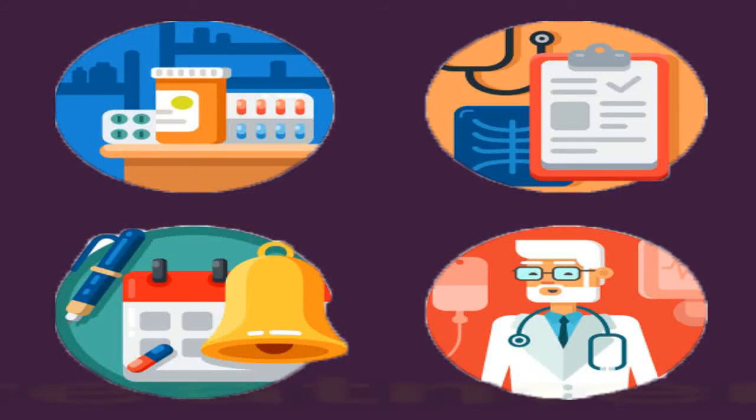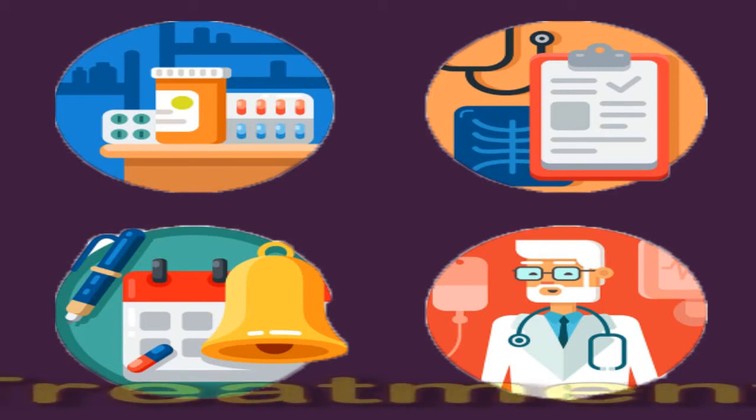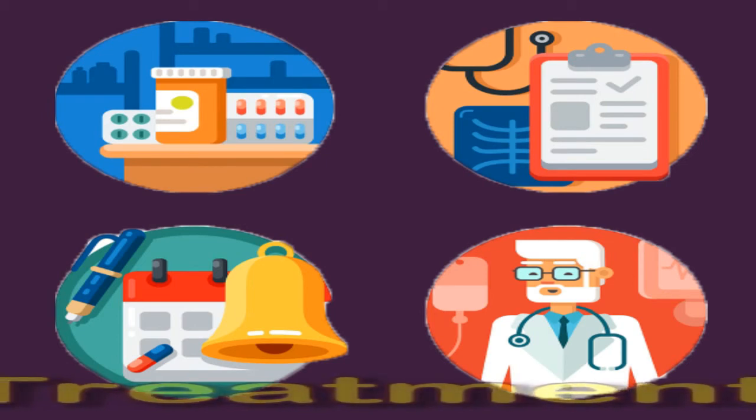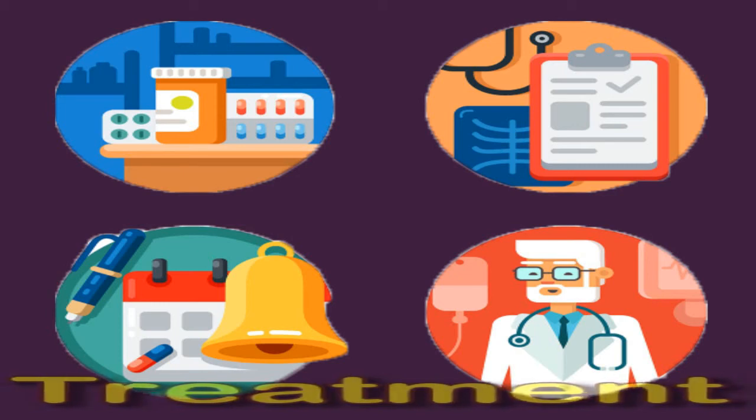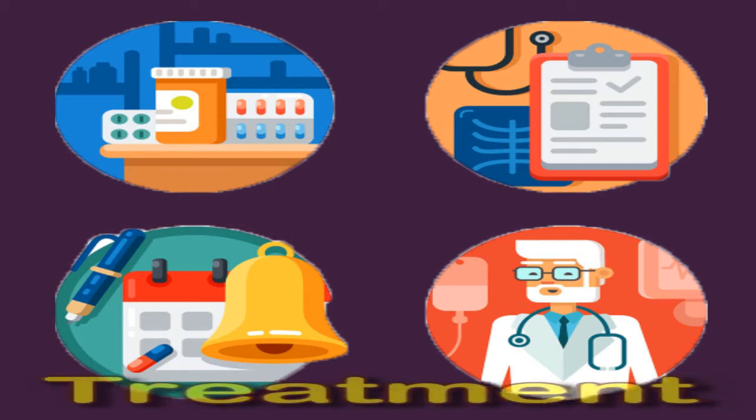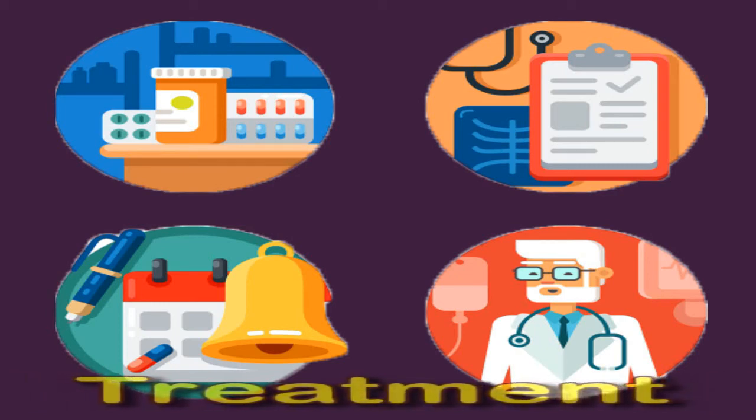Treatment. Doctors can help create an effective treatment plan for a person living with rheumatoid arthritis, diabetes, or both. A doctor can recommend a combination of medications alongside self-care strategies to slow the progression of rheumatoid arthritis and prevent joint damage.